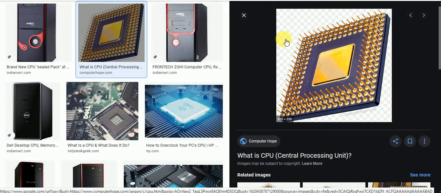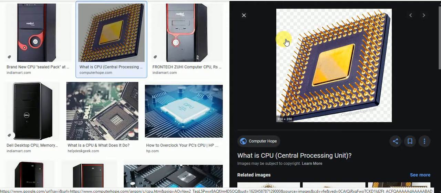Part of the CPU is the ALU, that is called the arithmetic logical unit. The arithmetic logical unit is a part of the CPU. It works for addition, subtraction, multiplication, and logical operations. When you use a calculator, you already know 1 plus 1 equals 2.